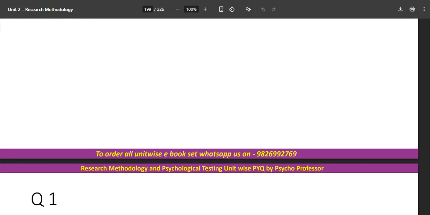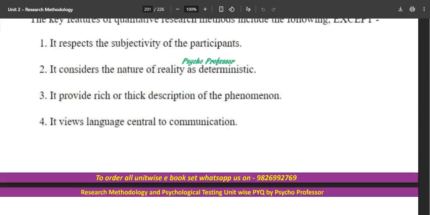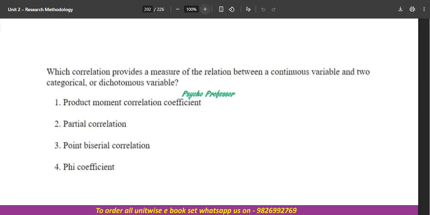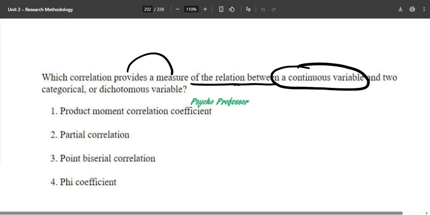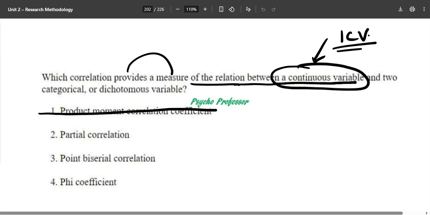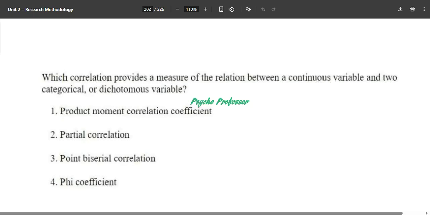Now we will look into the picture. What is the question asking you about? The question says: which correlation? First of all, how many correlations do you know about? You know everything: 1, 2, 3, 4. Which correlation provides a measure of the relation between a continuous variable... so one variable is continuous. So obviously product moment correlation will be out of the picture, because between a continuous variable and two categorical or dichotomous variables. What is it saying? It is telling you about a dichotomous variable.